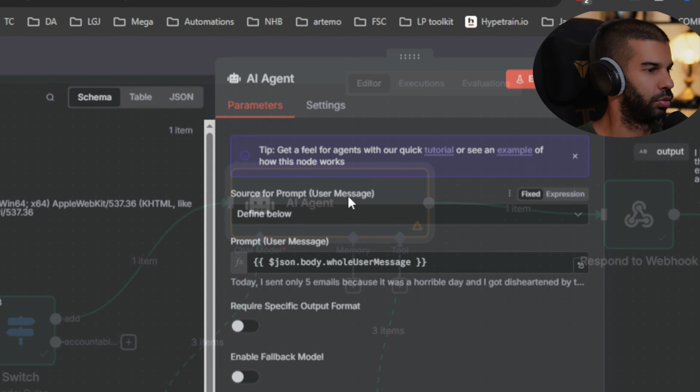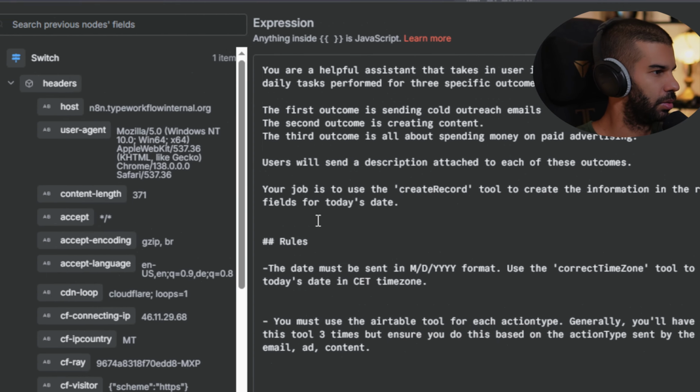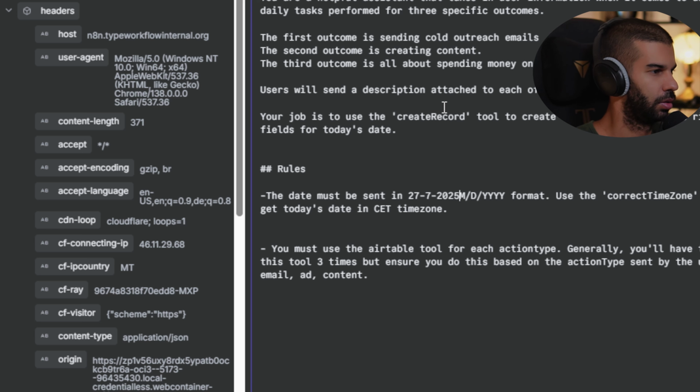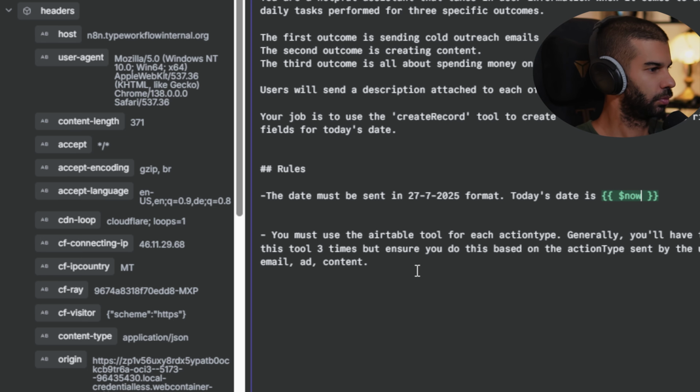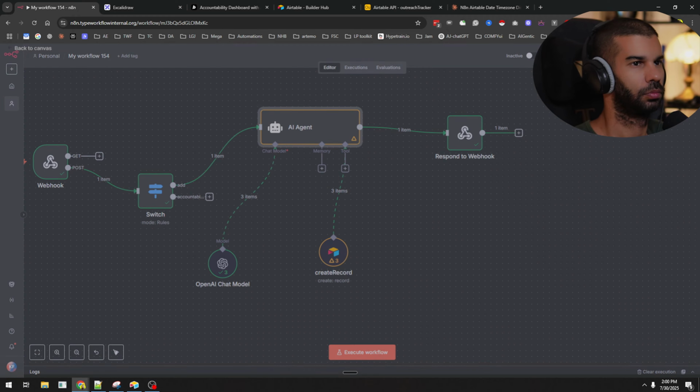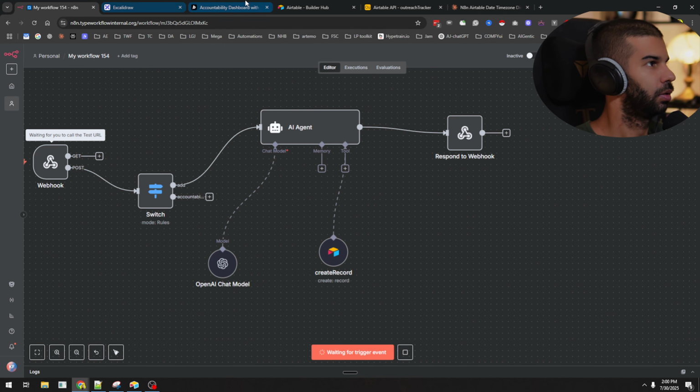Now, if I go to the AI agent, let's see if we need to update something here. Date must be sent in this format. Today's date is $now. Cool. Save, run, go back to Bolt.